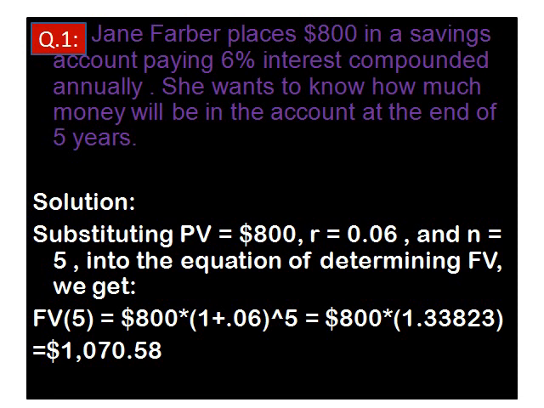Later we will discuss annual compounding, monthly compounding, or bi-monthly compounding, but now we have to go to the simple formula. The simple formula applied for the future value calculation is: future value is equal to present value multiplied by 1 plus interest rate to the power number of years. Here, substituting 800 multiplied by 1 plus 0.06 to the power 5, using the calculator we will get $1070.58 as the future value.